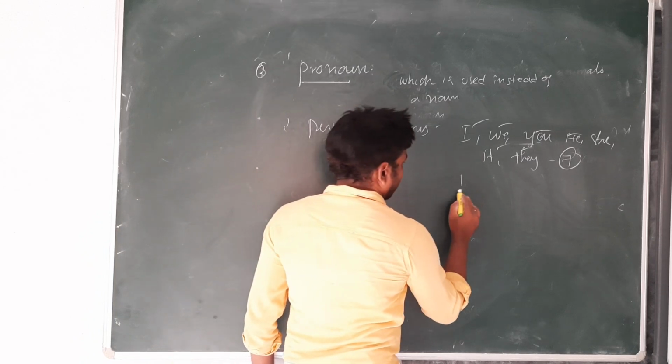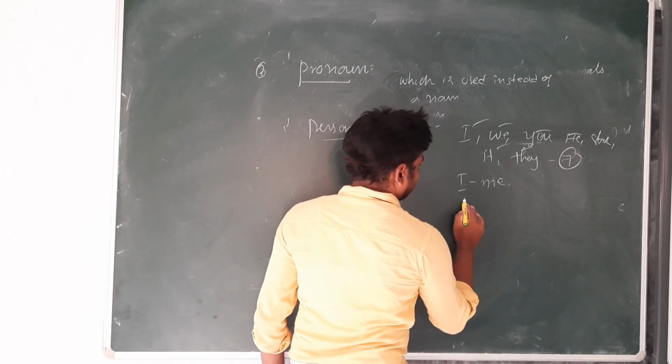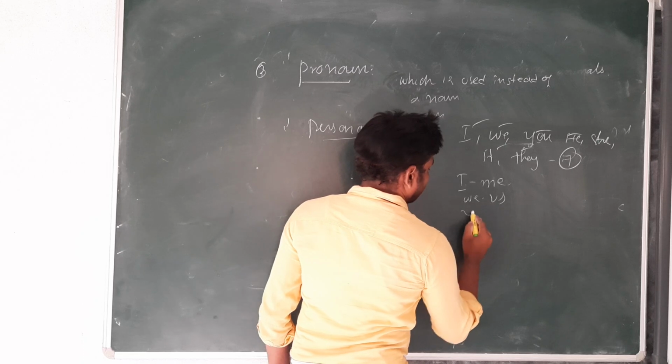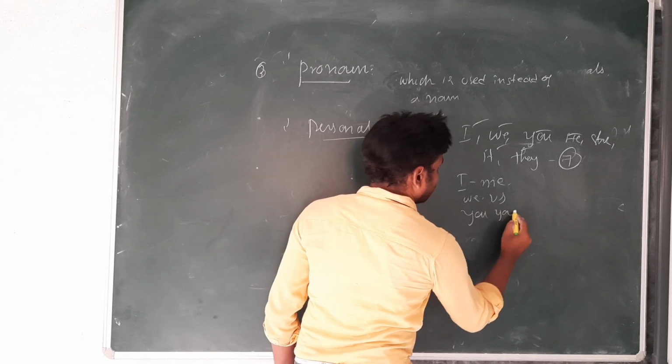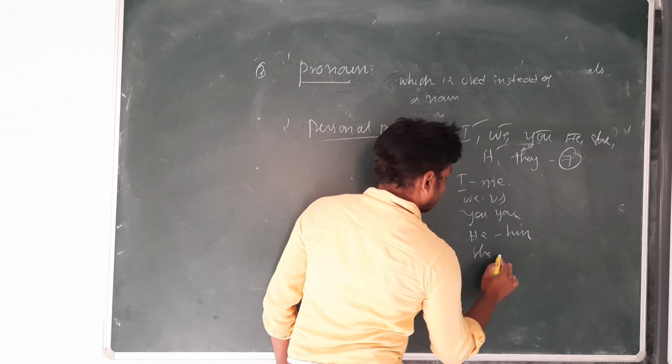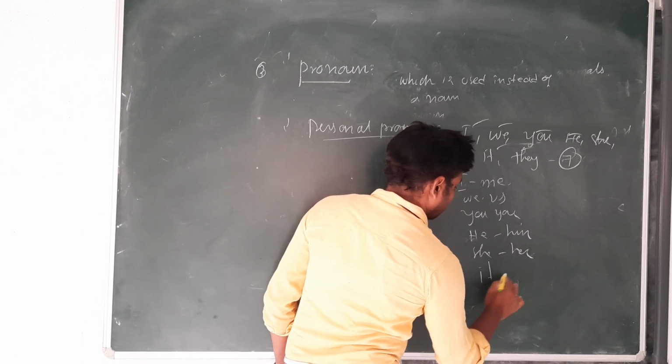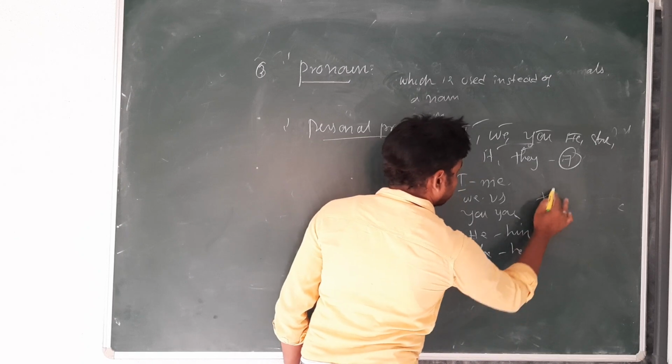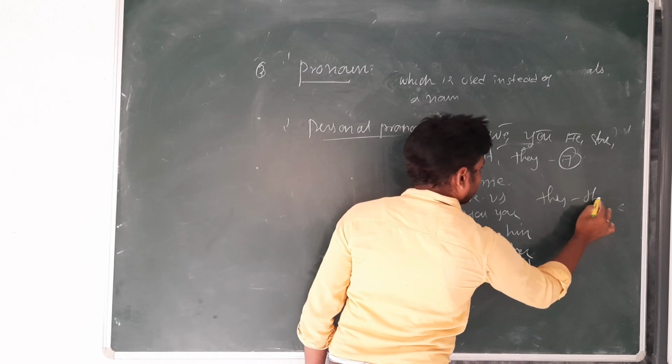Now let us take I, me; we, us; you, you; he, him; she, her; it, it; they, them.